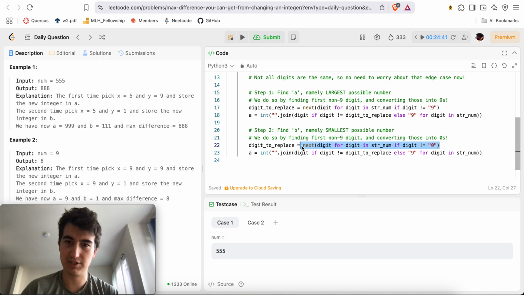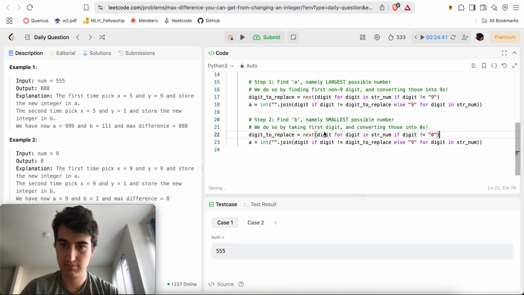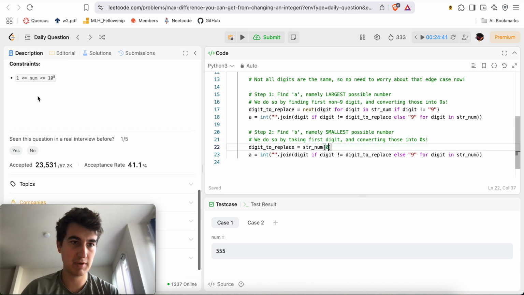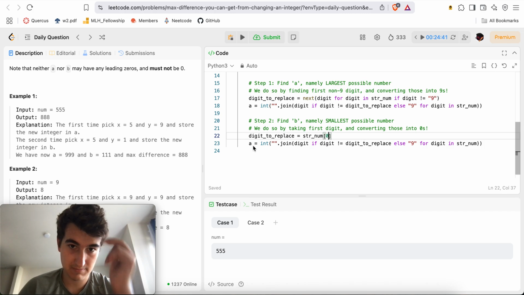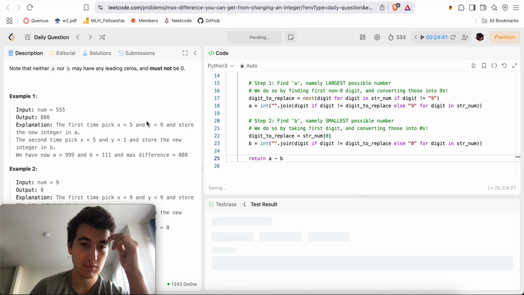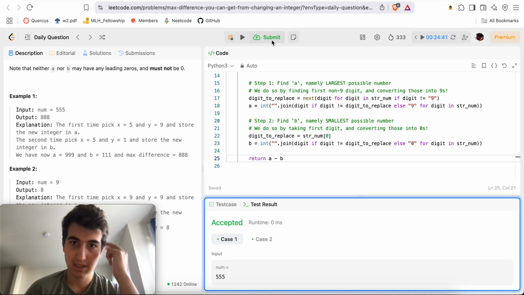Actually, it'll just be the first digit. Turn on the next 0. The number will be at least 1. Good. And then just return A minus B, right? Something like this. That's accepted. Let's submit.